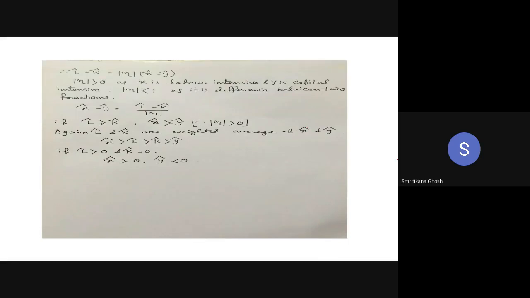equation, where is my cursor? I cannot see anything. Where is it? Yes.